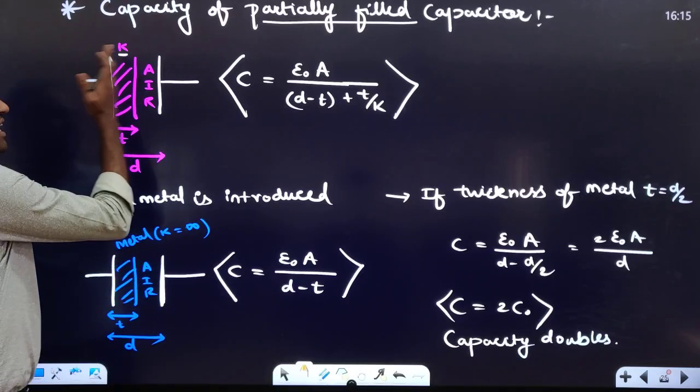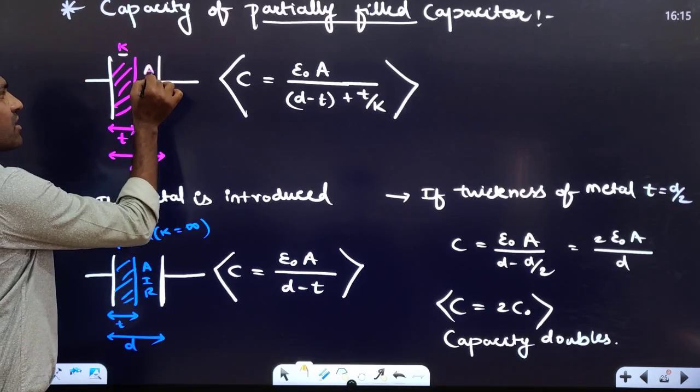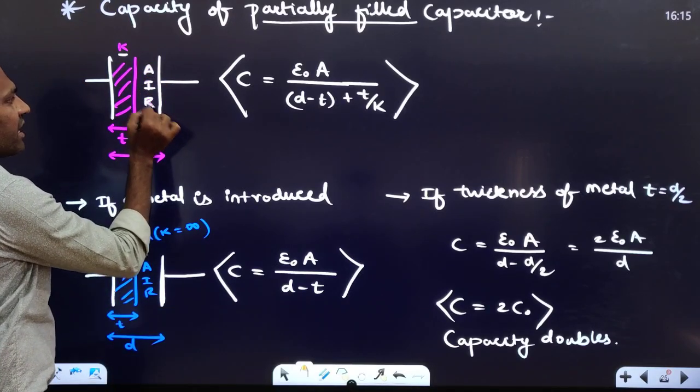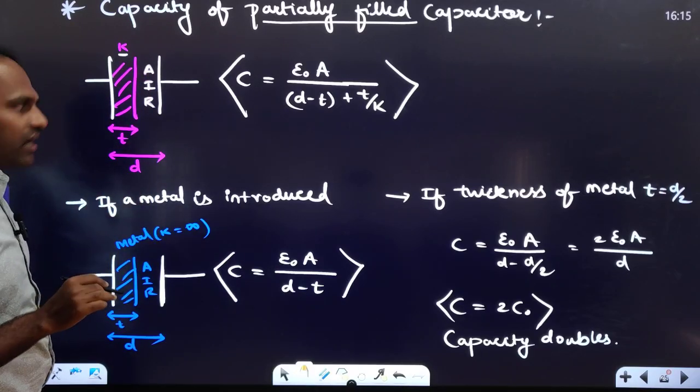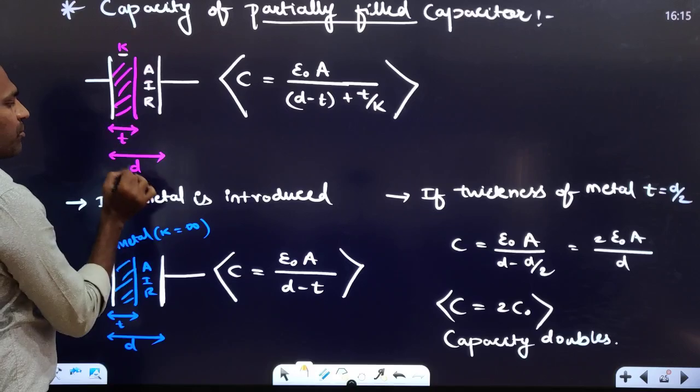Okay, that much is dielectric. Other than that, what are we having? Other than that, we are having air here, right? Air gap. We are having an air gap here. Air is also a dielectric, whose dielectric constant is 1, right? Okay, so the distance between the plates is D.